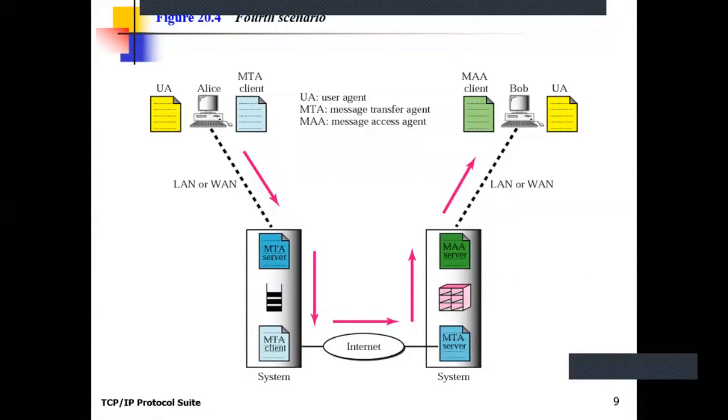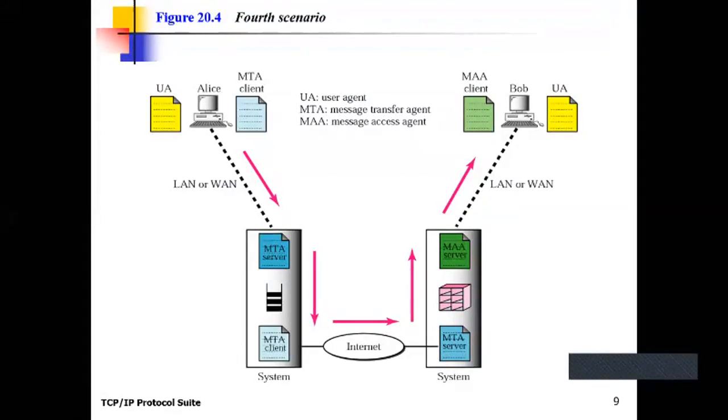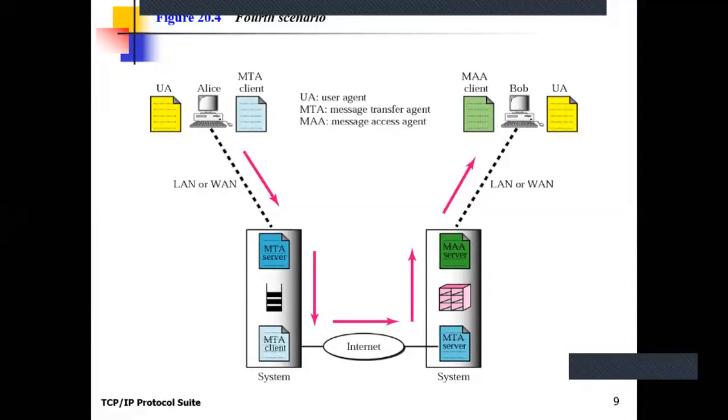Now, this is the part of the fourth scenario where the important portion is that it uses the message access agent program for receiving the mail from the mail server of the destination and reads the mail with the help of user agent program at the destination side. Clear? See the situation of MTA client and MTA server from this particular machine, that is the sender of the mail, which uses MTA client to transmit the mail from its mail server, and MTA server.